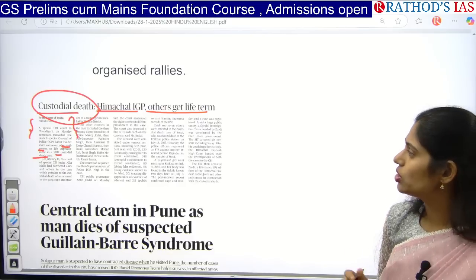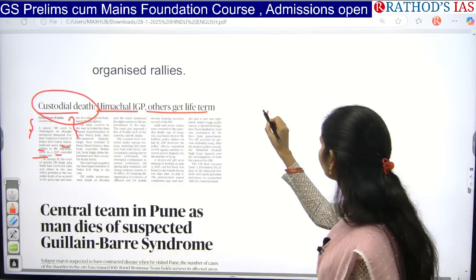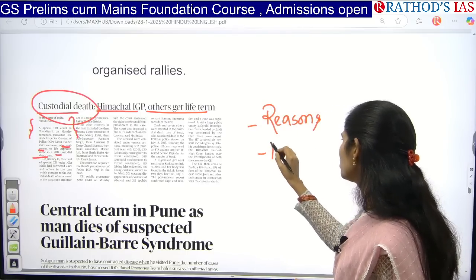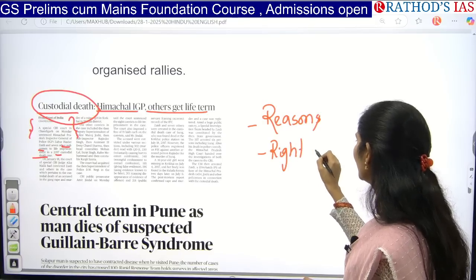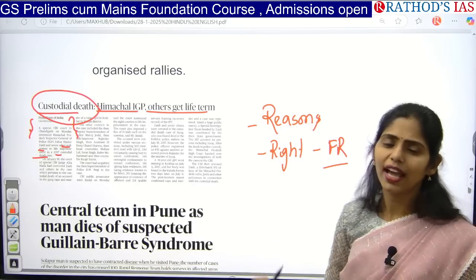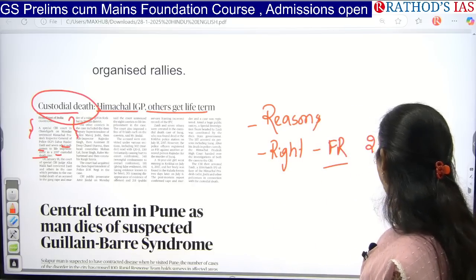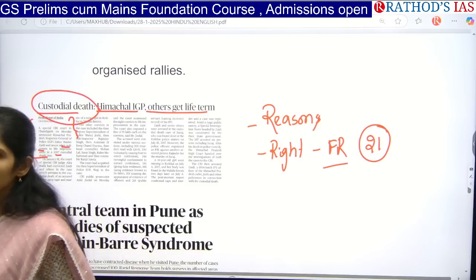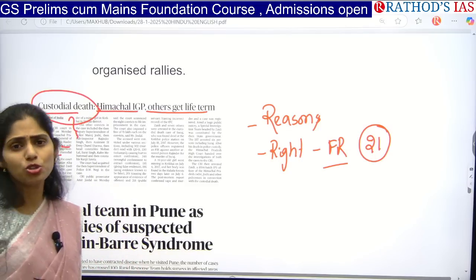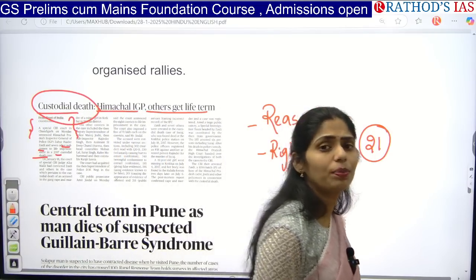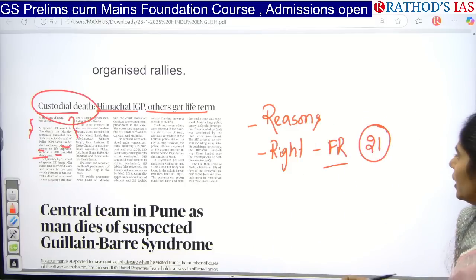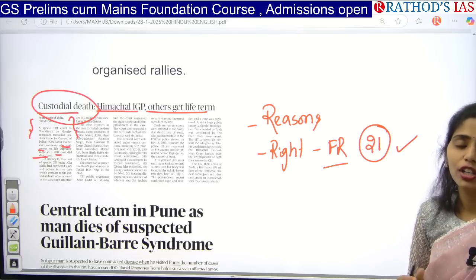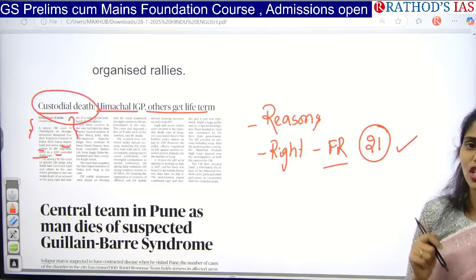So here we have to see exactly what the reasons for this are. And you have to see one more thing: which rights of the people will be getting affected? For example, we have fundamental rights like the right to life and personal liberty, which comes under Article 21. It will be getting affected. And in custody, if any woman has been arrested, even sexual assault may happen to her. Because of that, it will affect the right to privacy and right to bodily comfort. That also comes under Article 21. So all these things you have to see, which are the fundamental rights or human rights that will be affected because of this custodial death.